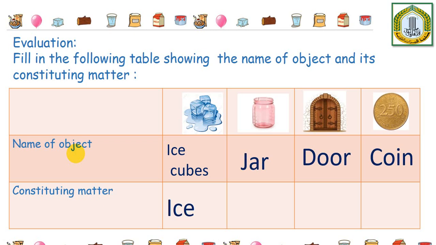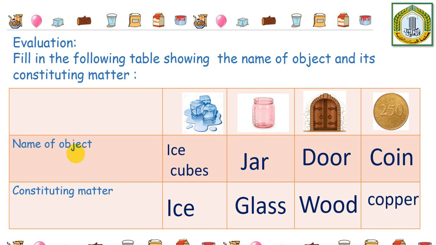The ice cubes are made of ice, the jar is made up of glass, the door is made up of wood, and the coin is made up of copper. So each type of substance is made up of a specific type of matter.